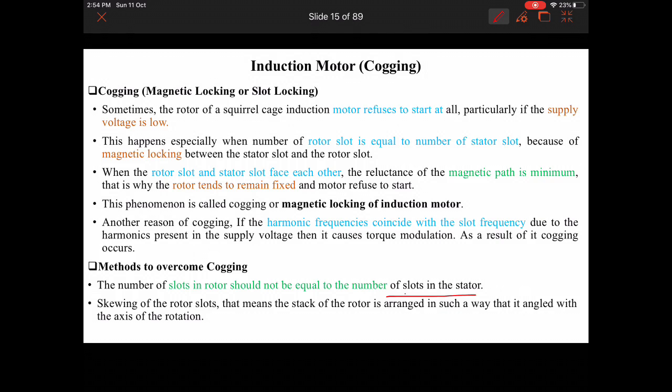That means the stack of the rotors is arranged in such a way that it is angled with the axis of rotation. Like if this is the rotation axis, it is better to put the conductors at some angle between these two. So, this angle we need to maintain, and it will help to overcome the problem of cogging in the machine. Thank you.